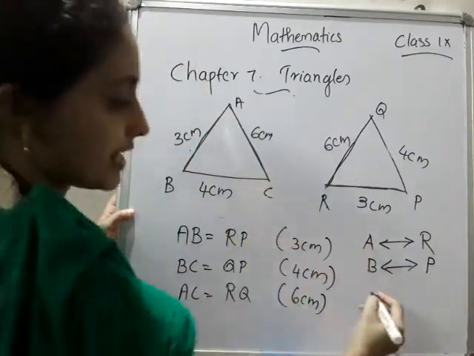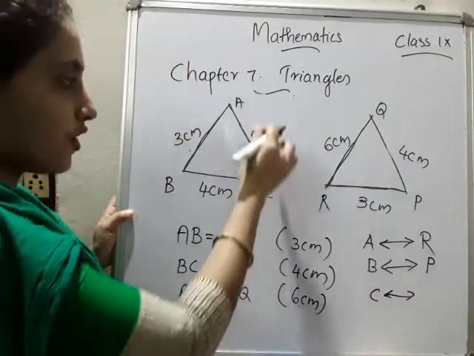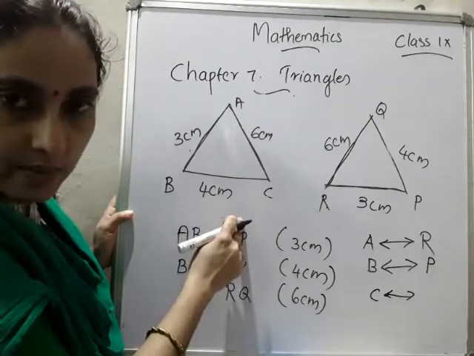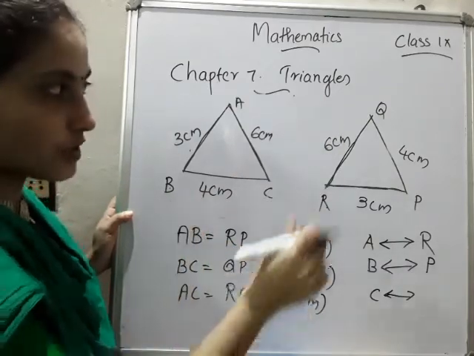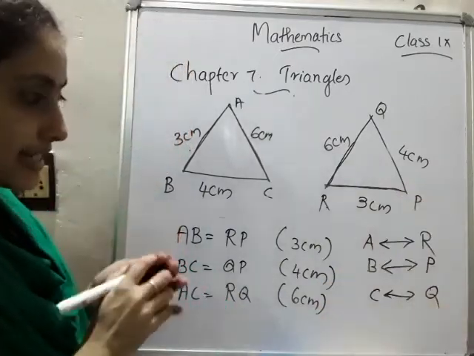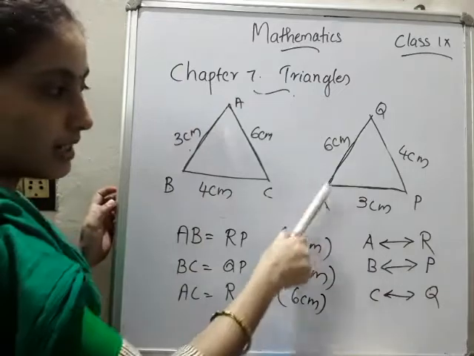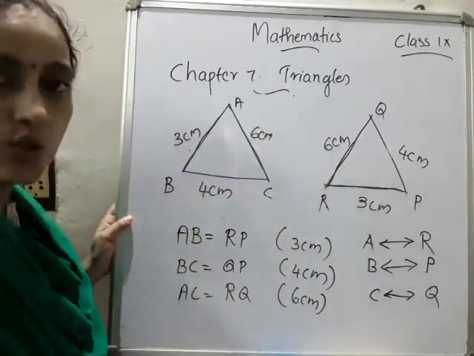Next letter is C. C is the joining of 6 centimeter and 4 centimeter. So which is the point joining the lines 6 centimeter and 4 centimeter? Here it is Q. So what we can say? A corresponds to the letter R, B corresponds to P, and C corresponds to Q.